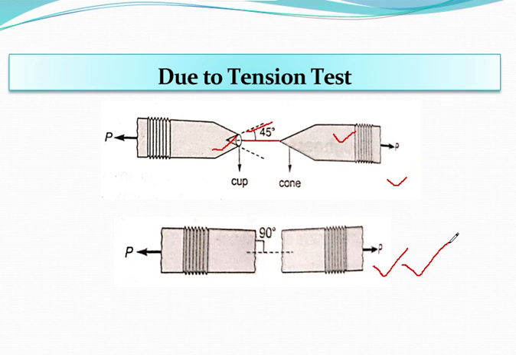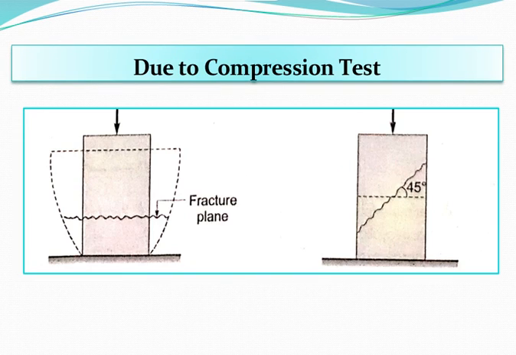Now brittle materials are very weak in tension. So brittle material fails due to separation of particles along the surface. You can see this is occurring at 90 degrees, in the direction of the load, and the failure is occurring at 90 degrees towards the direction of the load. Okay. Now let's move to the next slide.